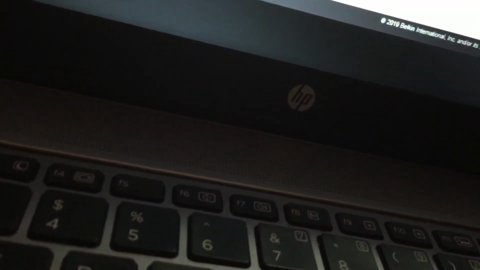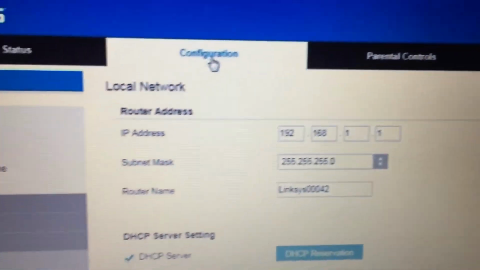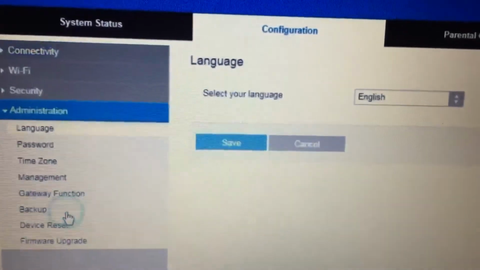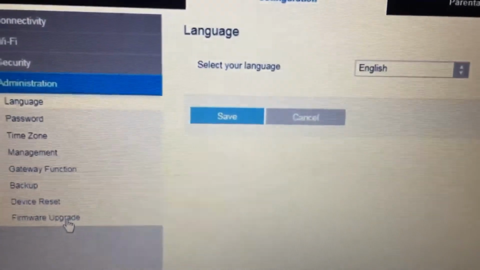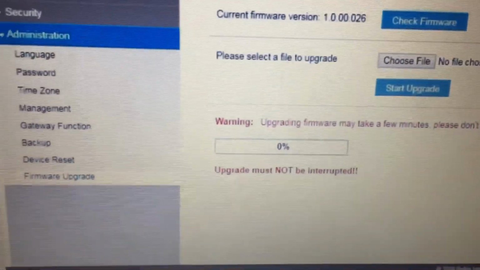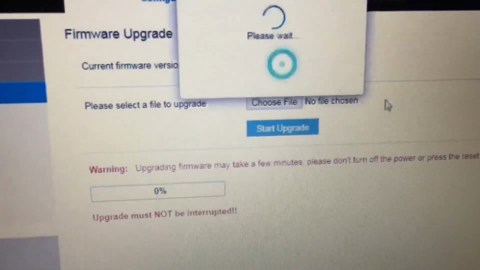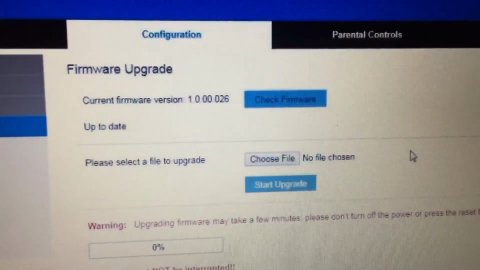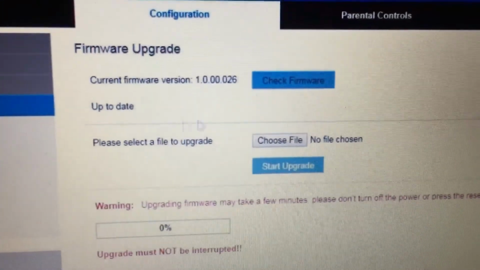Now let's move on to the next section, how to upgrade the firmware of your router. You are on the configuration tab, go to administration tab, then go to firmware upgrade sub tab. Alright, now click on check firmware and it will check for the firmware update. If there is any update, it will show you here.